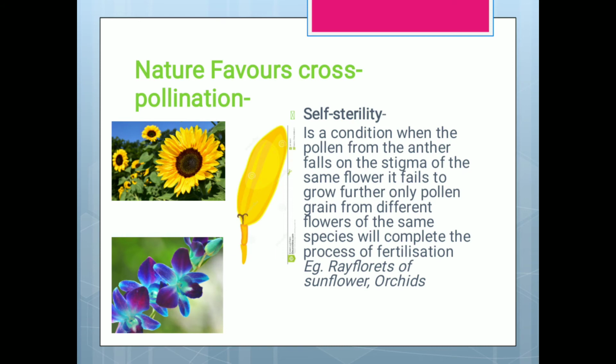Self-sterility. Self-sterility is a condition when the pollen grains from the anther fall on the stigma of the same flower, but fail to grow further. Only pollen grains from different flowers of the same species will complete the process of fertilization. Examples are ray florets of sunflower and orchids.